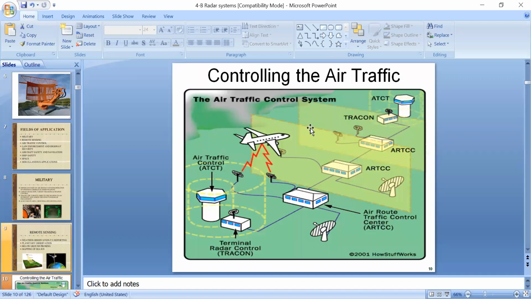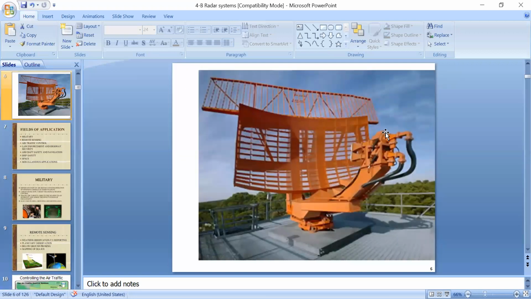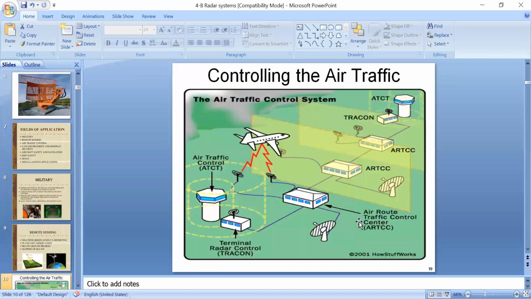Okay. So whenever these signals from the air route traffic control centers direct an electromagnetic pulse towards the target, and this wave touches a transponder placed inside the plane, what will happen then?